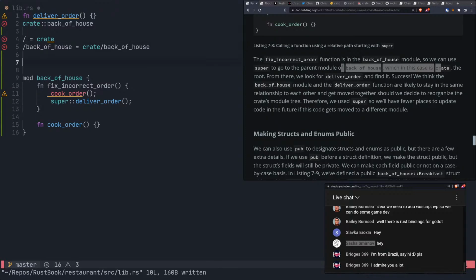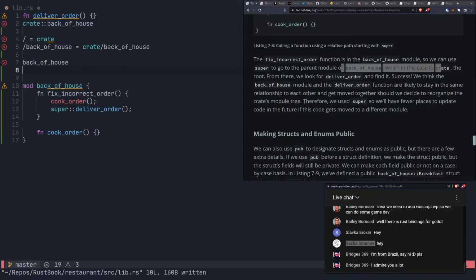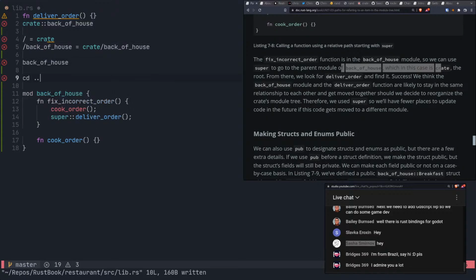So if you're in back of house, it's just like cd .. from back of house, it would go back to crate, and then it would be able to do stuff there, right?